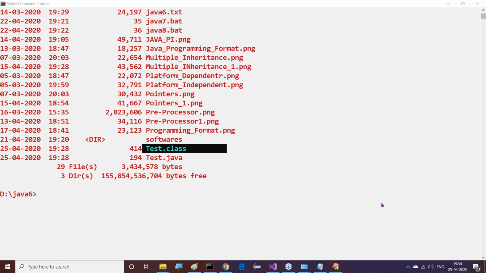In how many ways? Two ways. What are the two ways? One way I said today, and the second way, what is that? In the command prompt, I told you, that is one approach. Second way.